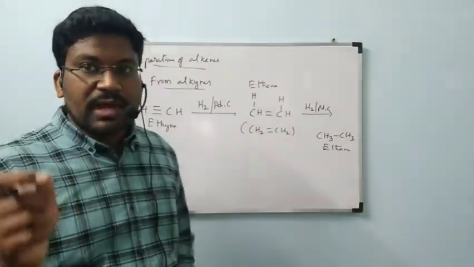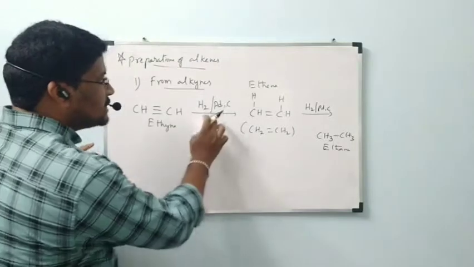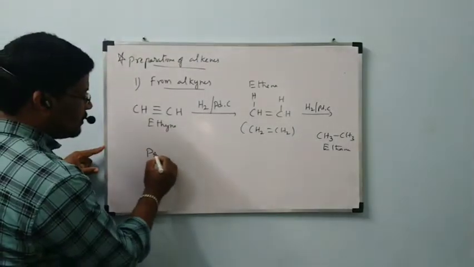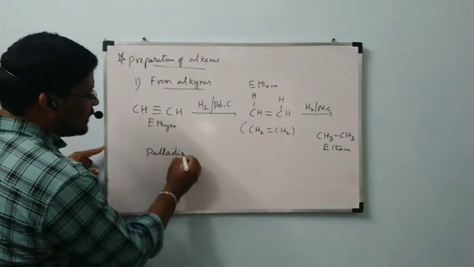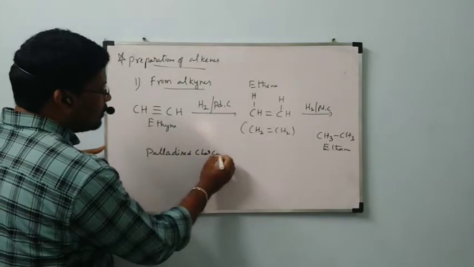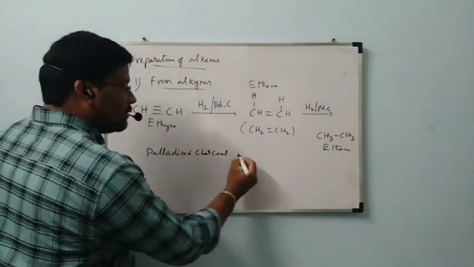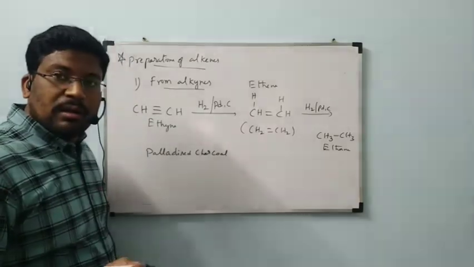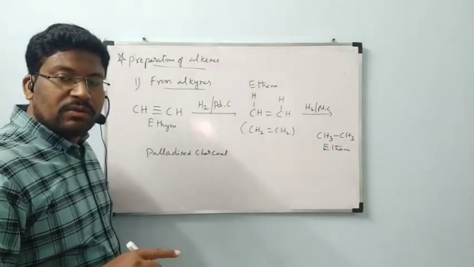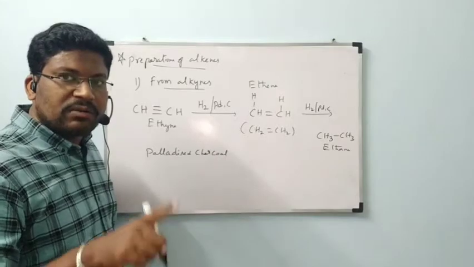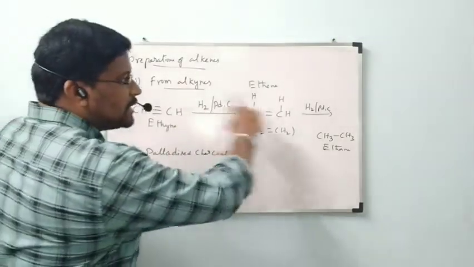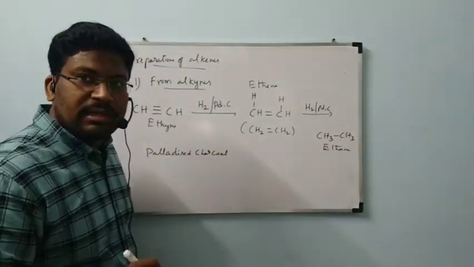That's why, observe carefully, this is called palladized charcoal. If you use normal palladized charcoal with hydrogen gas, complete reaction will take place to form ethane.